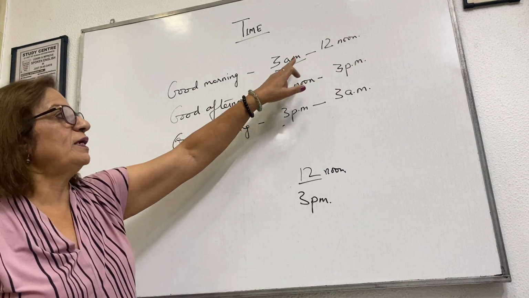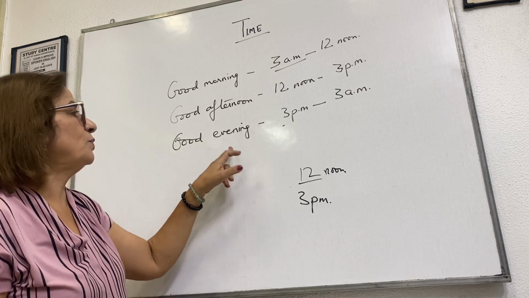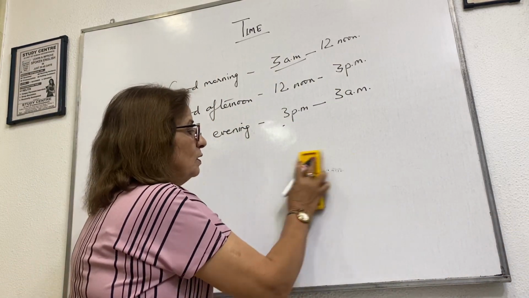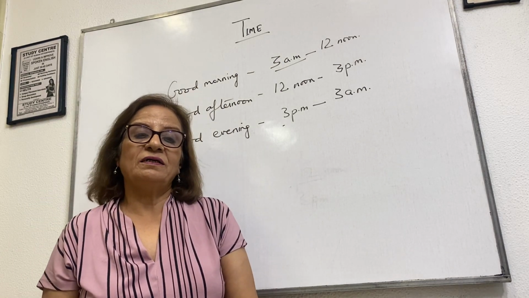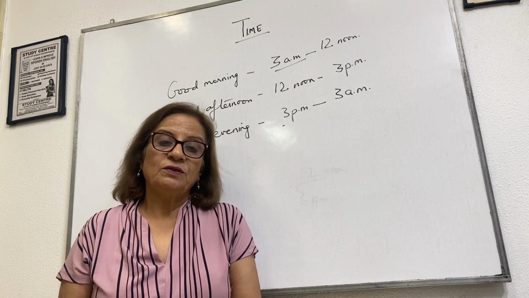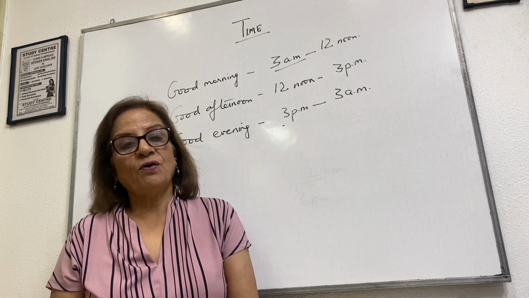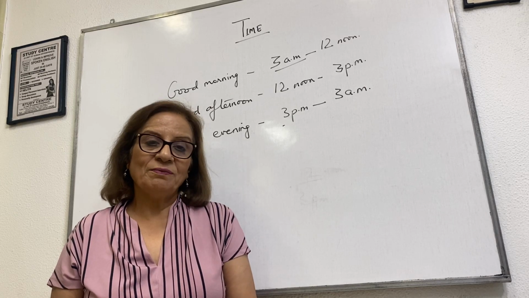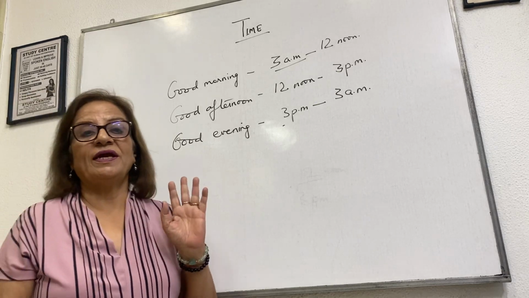Good morning from 3 AM to 12 noon. Good afternoon from 12 noon to 3 PM. Good evening from 3 PM to 3 AM. Suppose we have gone for a party to somebody's house and it's already 12 o'clock in the night. The party has finished late. When we are saying bye-byes, we say good evening. Or when we are finally retiring, we'll say good night. But generally we do not wish good night unless we are going to bed.